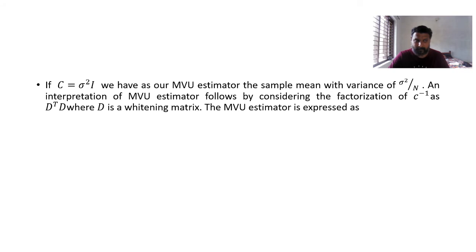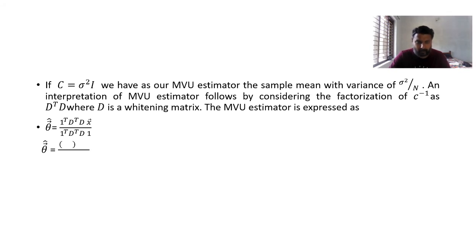So the MVU estimate is expressed as in the previous case, that is theta cap. As I told you, it is not theta cap, it should be A cap. That is nothing but 1 transpose D inverse D transpose D x divided by 1 transpose D inverse D transpose D 1. In the previous case I had written 1 transpose C inverse x divided by 1 transpose C inverse into 1. So C inverse I can take as D transpose into D, giving D transpose into D x over D transpose into D into 1.